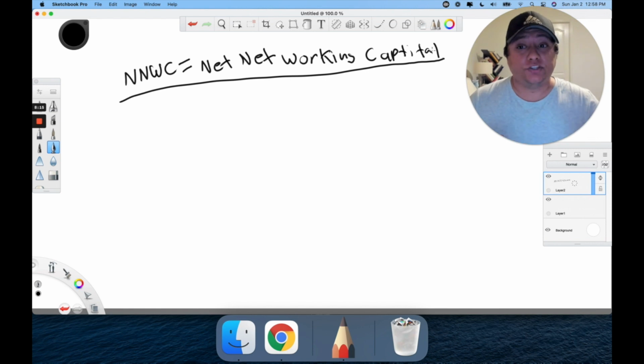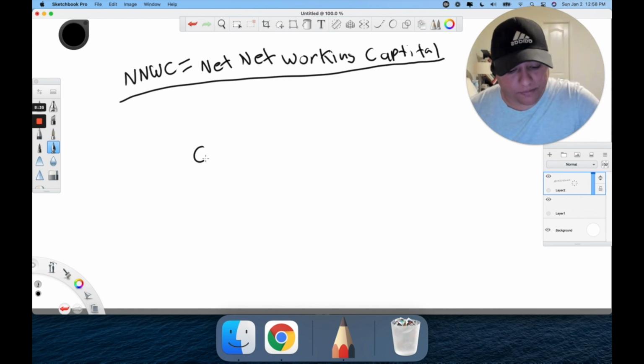So this is the NNWC. You might be asking yourself, what is the difference between this one and the other two that we just went over? The difference is that this one approaches it based on scrapping the company. It's based on discounting those current assets.